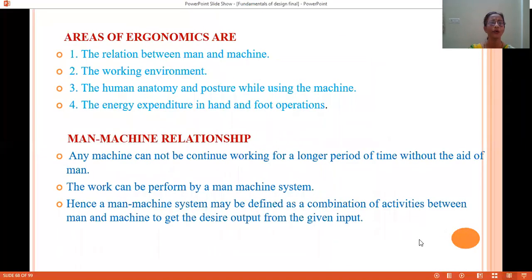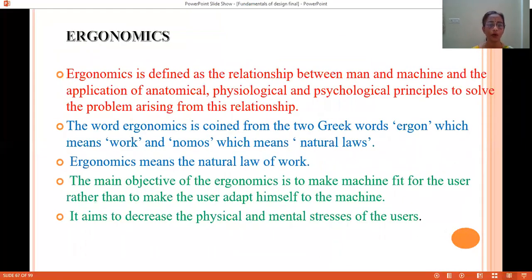We will go back to the first slide of ergonomics. So students, I want to give you certain examples of ergonomics which are there in our day-to-day life. Let us consider examples in the automobile. Nowadays, seat adjustments are possible, to give comfort to the human being. Steering also can be adjusted, and that also gives comfort to the human being.